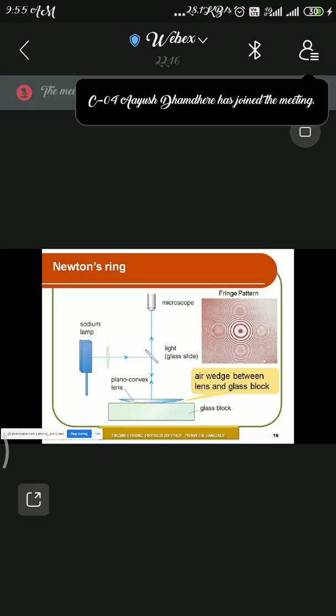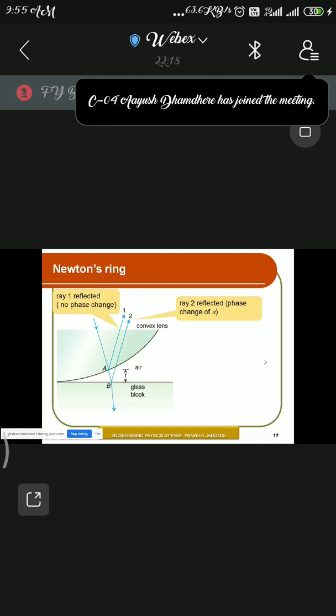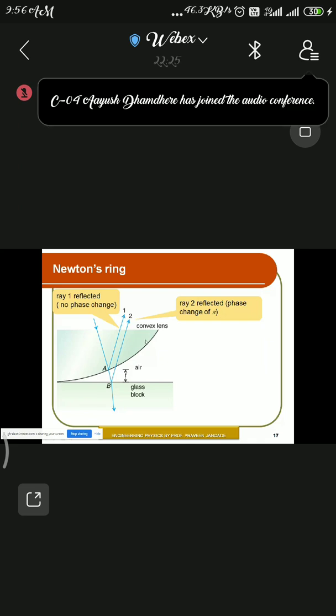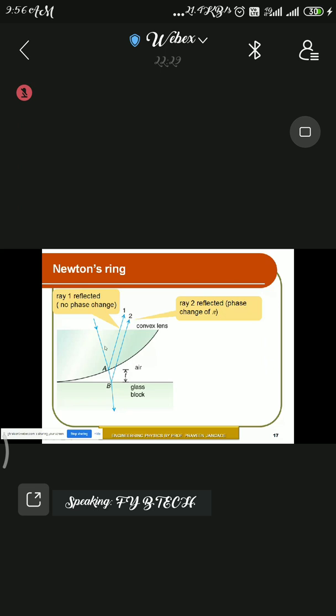Now the next one. You can see this diagram in a broader sense: this is the half part of this convex lens, and this is an incident ray. Once it is incident, there is a partial refraction. Due to this, two refracted rays are formed, that is ray 1 and ray 2. These two rays, ray 1 and ray 2, interfere and satisfy the conditions of constructive and destructive interference, and you can get different kinds of patterns.